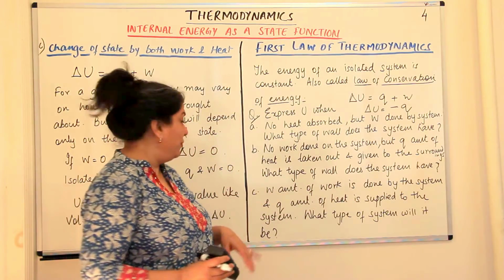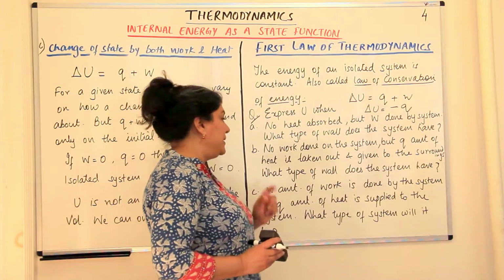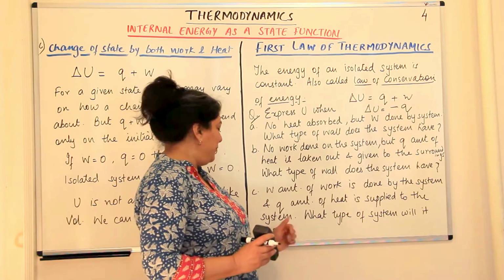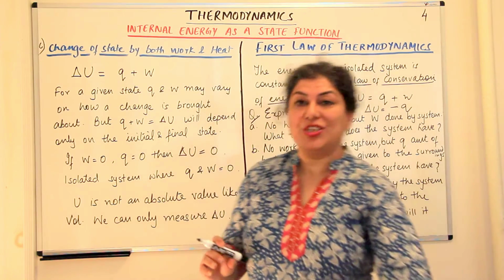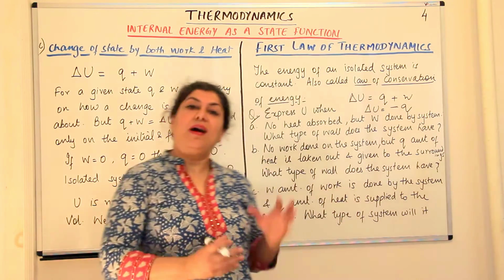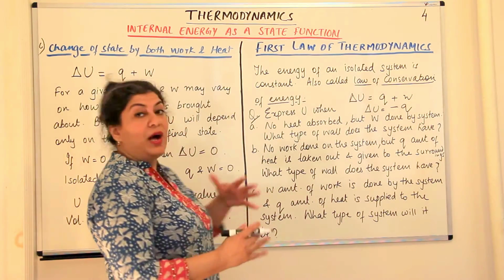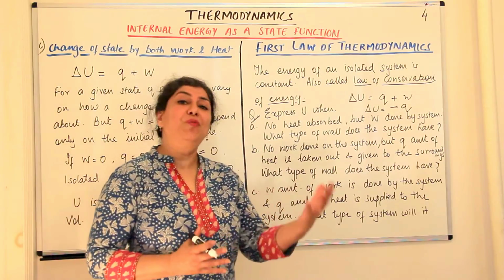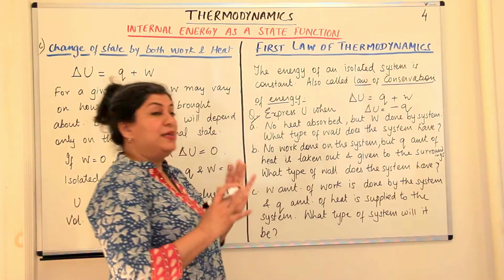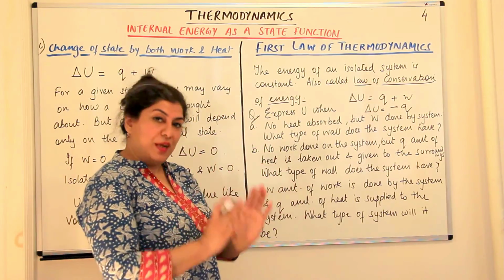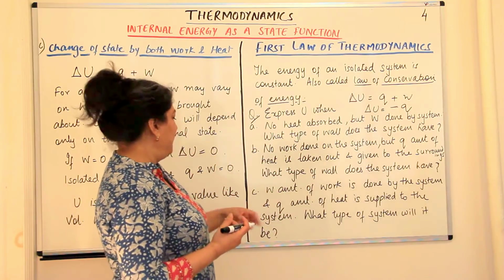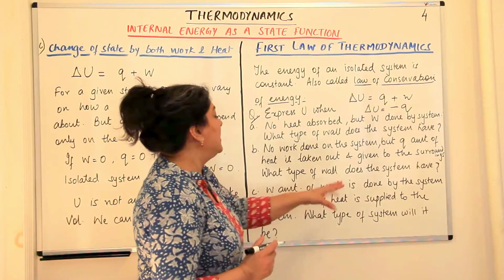The third situation they've given you is that W amount of work is done by the system and Q amount of heat is supplied to the system. What type of system would it be? Now in this situation, we have a more general case where both heat energy and work are being exchanged. But would the values be positive or negative? We know delta U is Q plus W, and both values are positive when work is being done on the system and when heat is being absorbed by the system. But what are we told here? Work is done by the system.